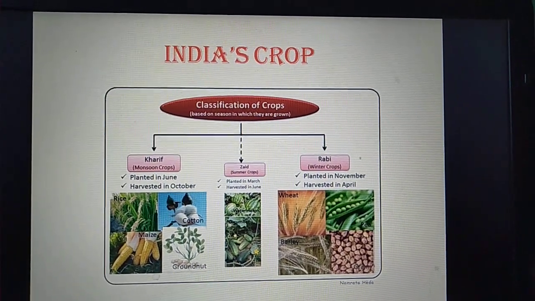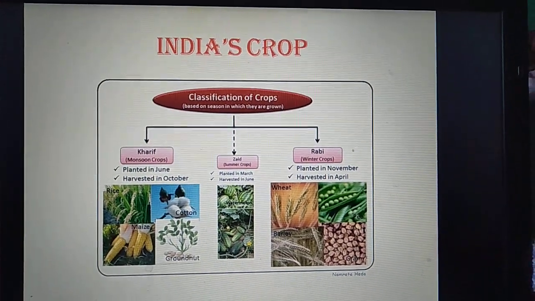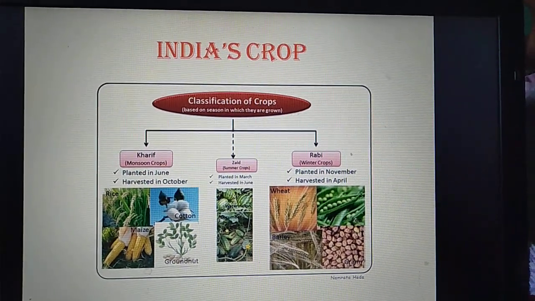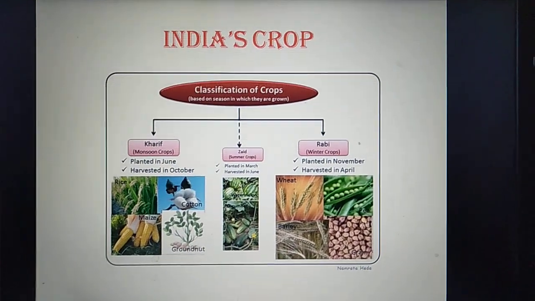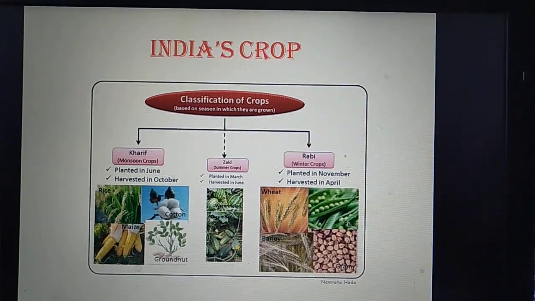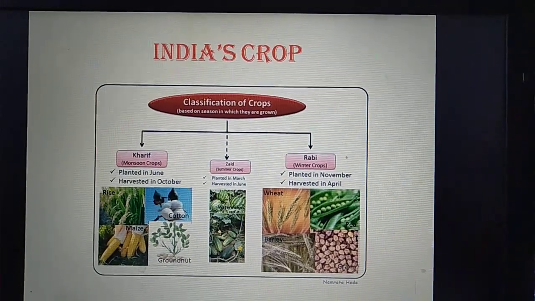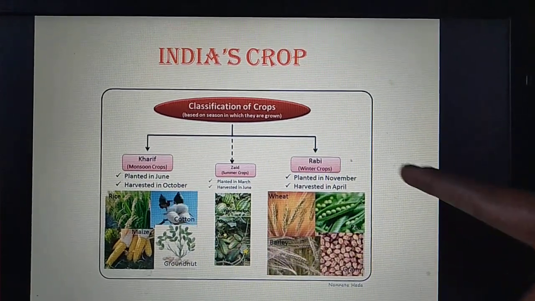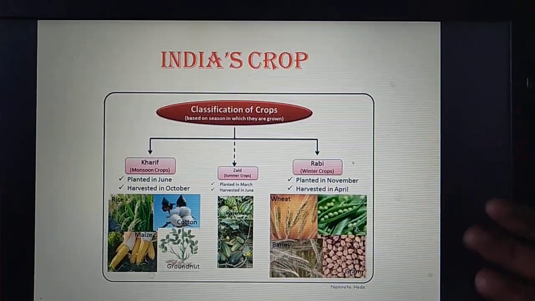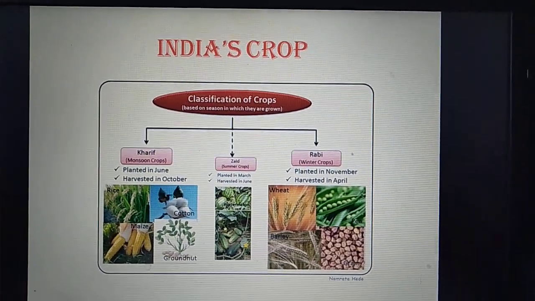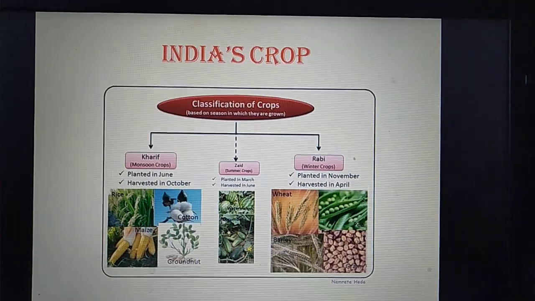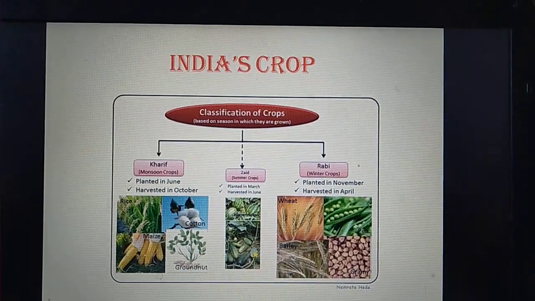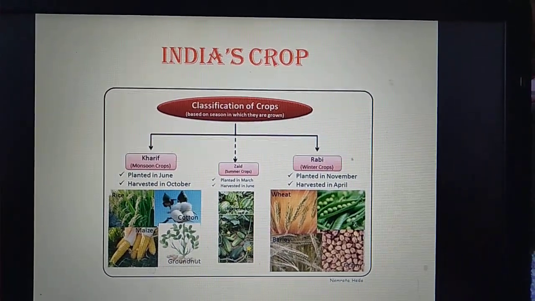The next one, Rabi crop, is grown in winter seasons. It should be planted in November and harvested in April. Plants like barley, gram, pea and wheat can grow only in winter seasons. So you can find here the routine of months, June to October and November to April. It is happening continuously throughout the year. In between the months, for example in March to June, some fruits like watermelon and cucumber are grown.